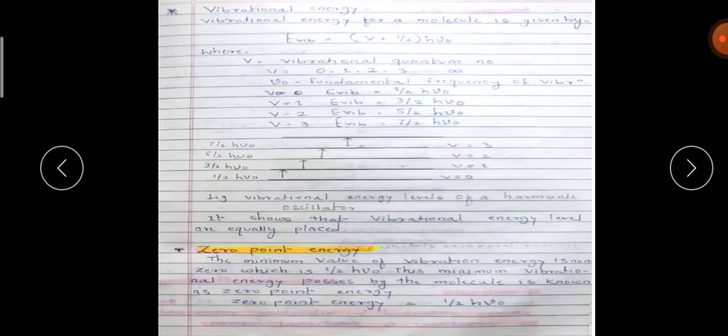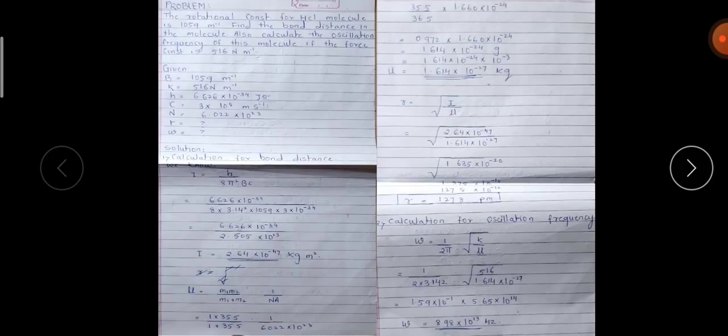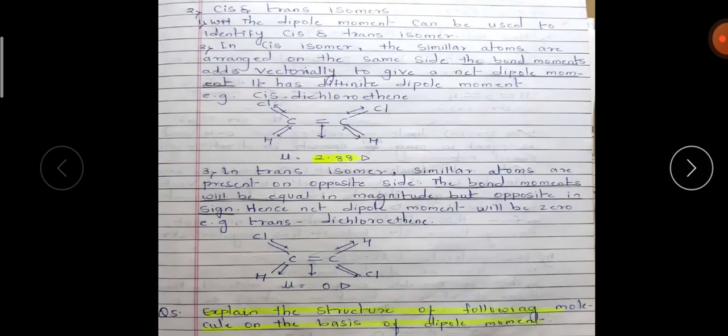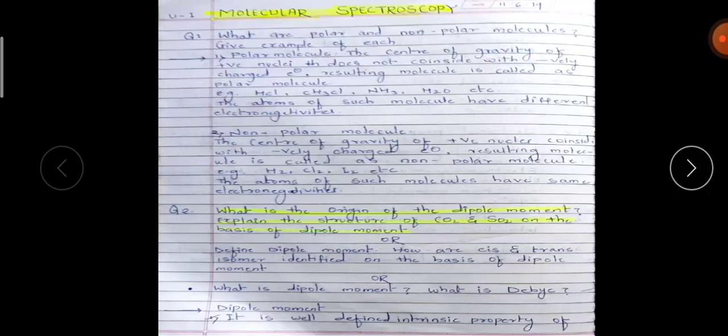We will focus on the unit from the starting. See, in molecular spectroscopy, we started with the dipole moment. Then we discussed the dipole moment and how we can explain the structure based on it.